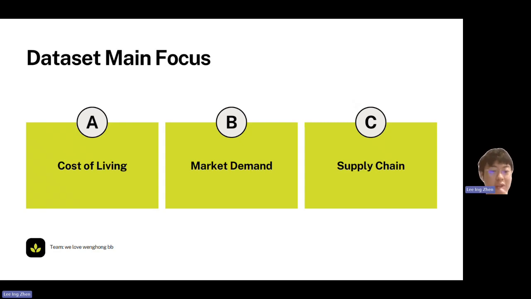So right now, what are our data set main focus? We have three. The first one is cost of living. The item price is different based on different premise location, so the cost of living is different. The second one is market demand. Different premises have different market demand. And supply chain is the third one. So we need to know how much supply we need to provide for each market.